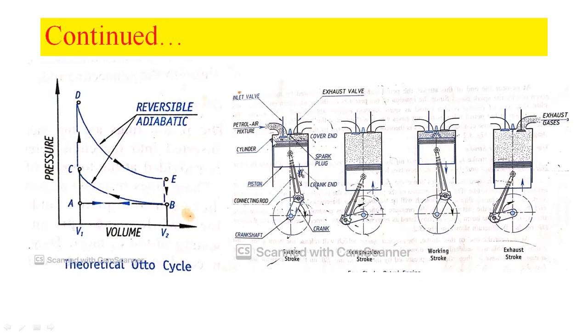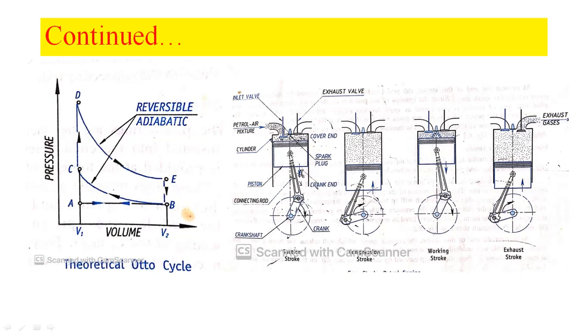It has one end fitted with a cover, whereas the other end is left open. At the cover end, two openings are provided. These two openings are operated by means of valves.